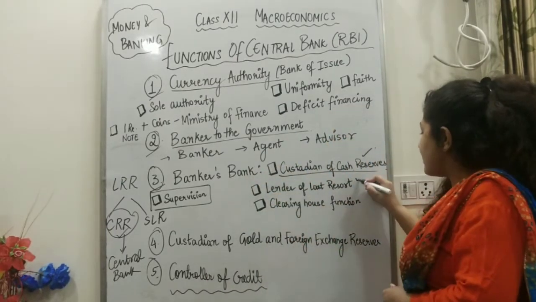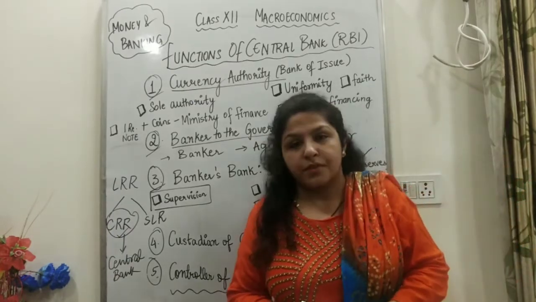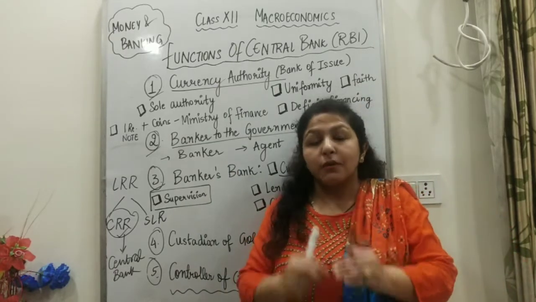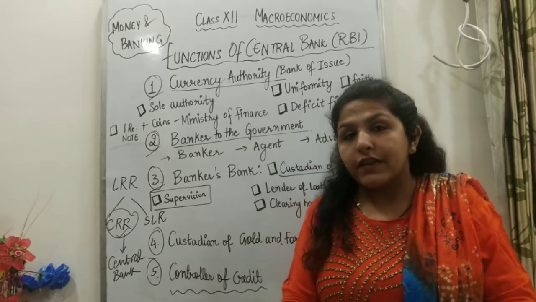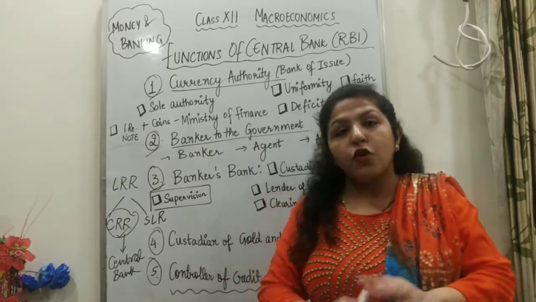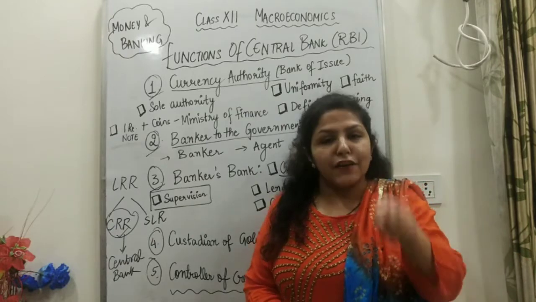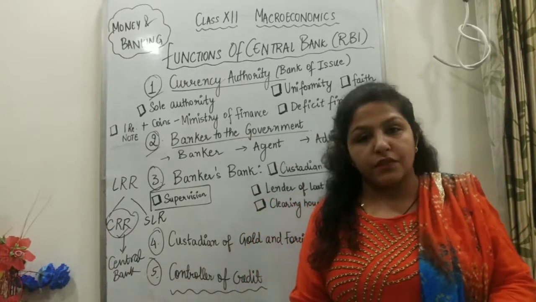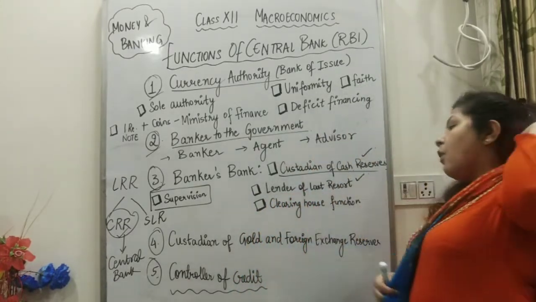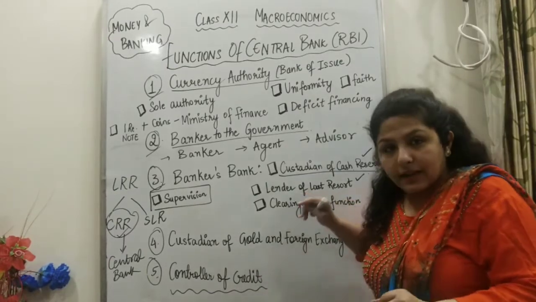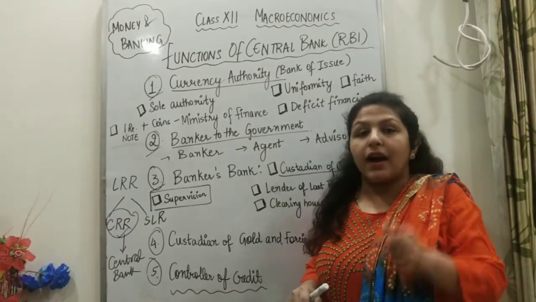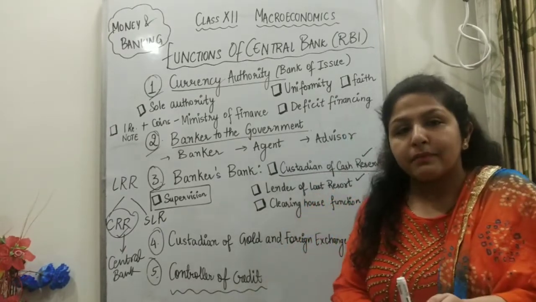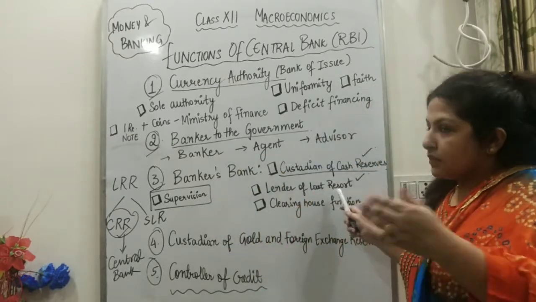Next is very important. This can be asked separately also. Lender of last resort means last resort. When nobody is giving a loan to the commercial bank, let's say the commercial bank is on the verge of becoming insolvent, getting bankrupt. At that point of time, if nobody is helping that commercial bank, who will help? Definitely the banker's bank, that is the central bank, will help that commercial bank in maintaining the confidence of the public. How can they help? They can give a loan to the commercial bank against treasury bills, bills of exchange, promissory notes, right? For short-term purposes, till the time it maintains the confidence of the public, right?